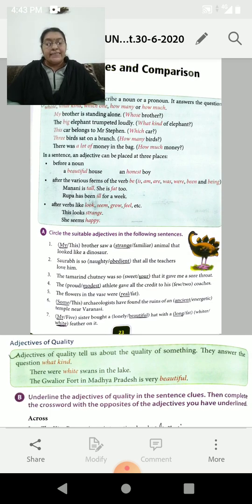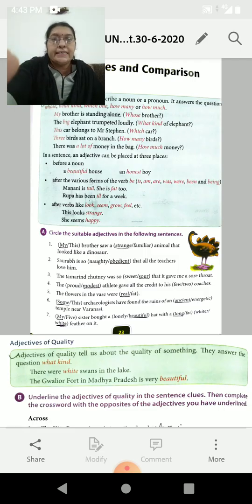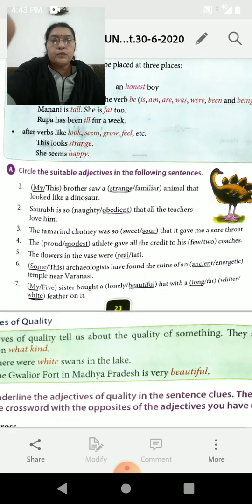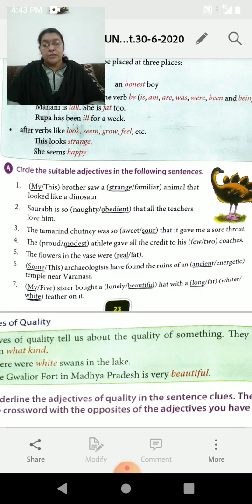So we go as per our Exercise A. Circle the suitable adjectives in the following sentences. First one: my brother saw a strange animal that looked like a dinosaur. So, children, the correct answer I underlined. You can see it in the PDF also. Okay, children? Saurabh is so obedient that all the teachers love him. Naughty students love? No. Obedient students, teachers love them.